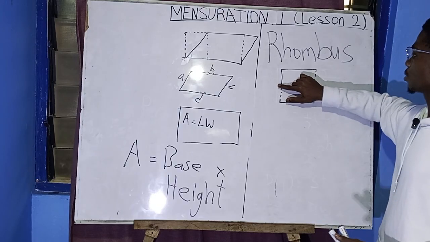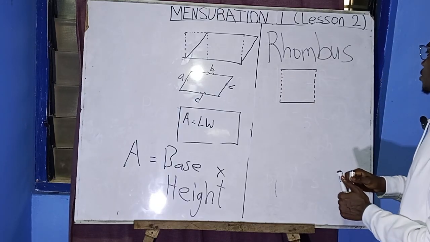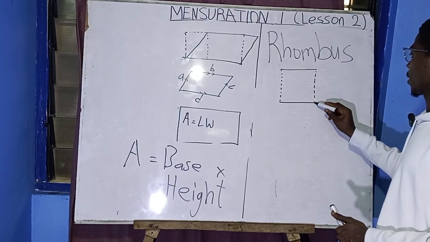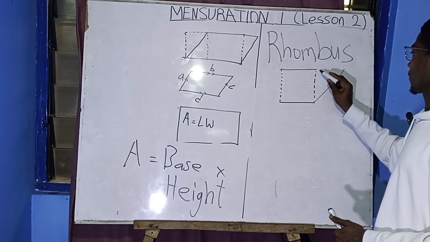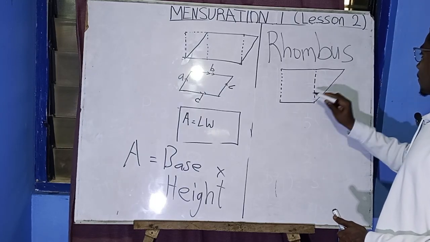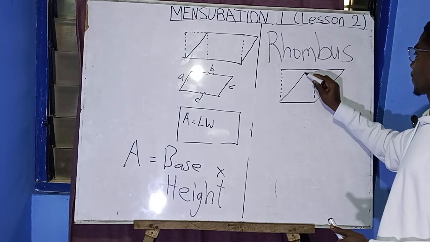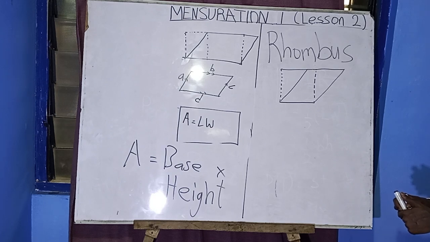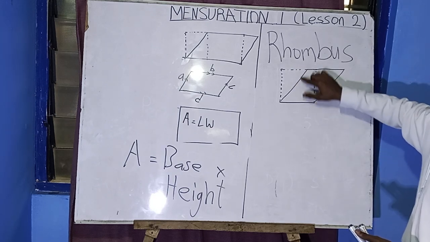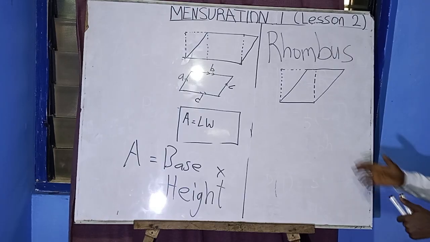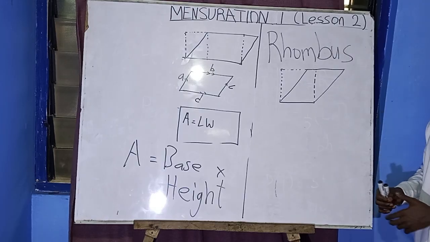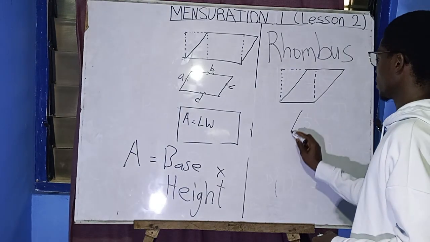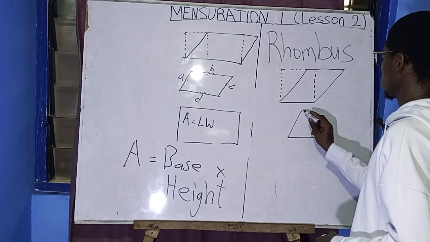So it means that these sides are also going to tilt. Yeah, so this is a rhombus. It has been tilted. It's a square which has been tilted.